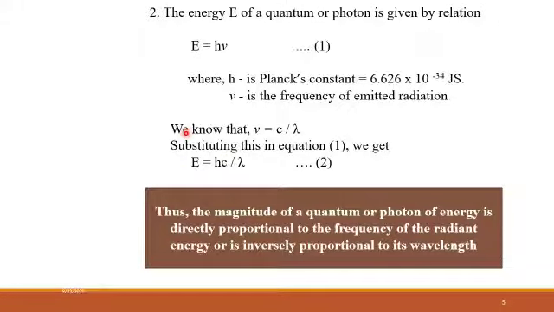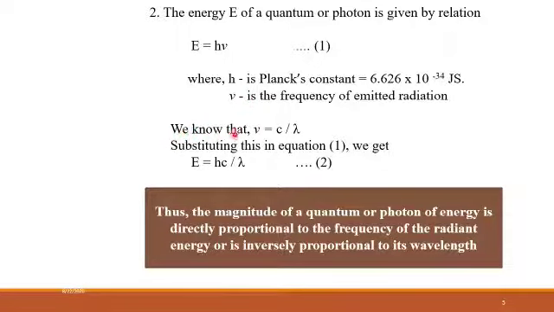Now the second observation that he has made is that the energy E of a quantum or photon is given by the relation E is equal to h nu. So what is h? This is the relation that he has given, where h is Planck's constant, and as it is a constant, it has a constant value, that is 6.626 times 10 raised to power minus 34 joule second, and nu is the frequency of emitted radiation. As the light is emitting, it must have a certain frequency, that is nu.